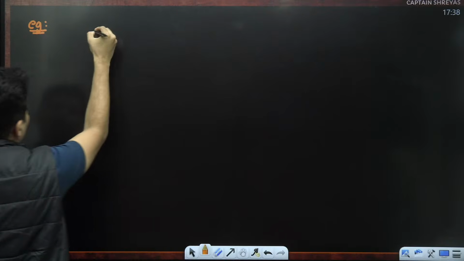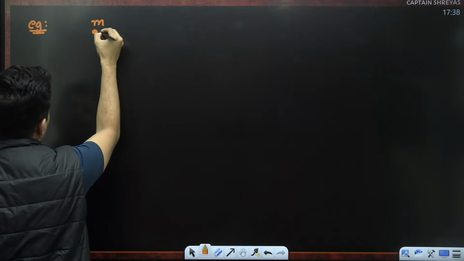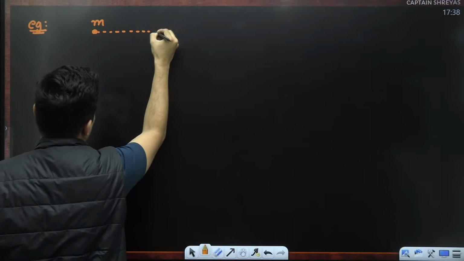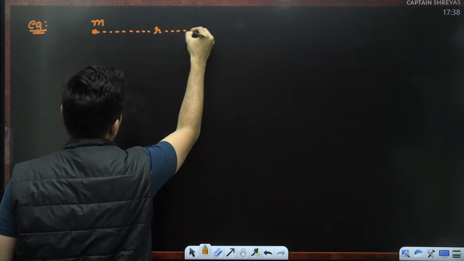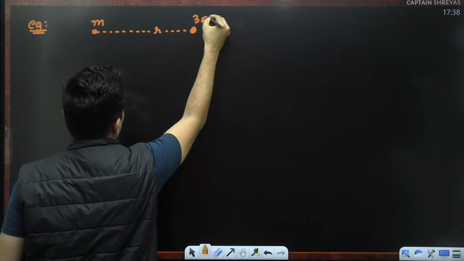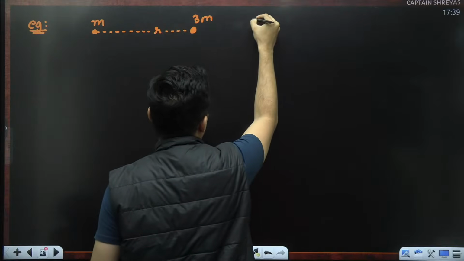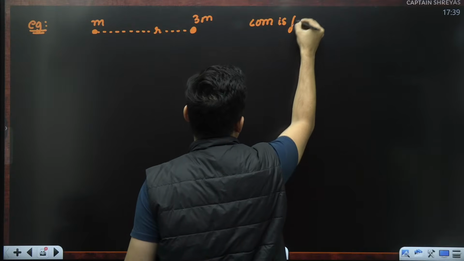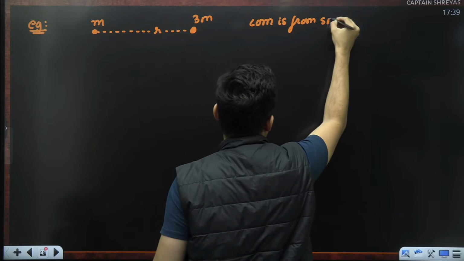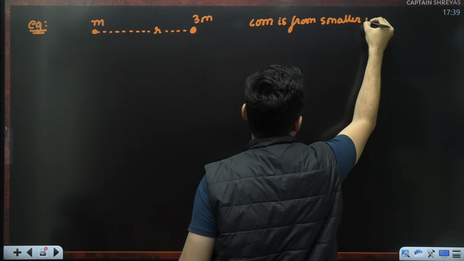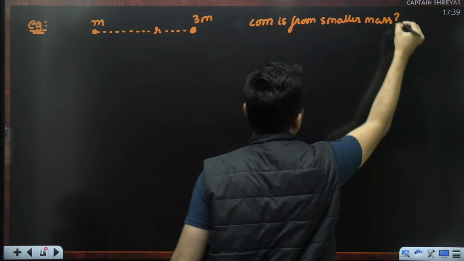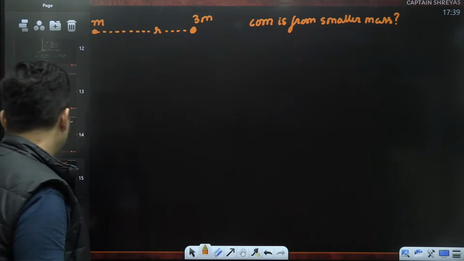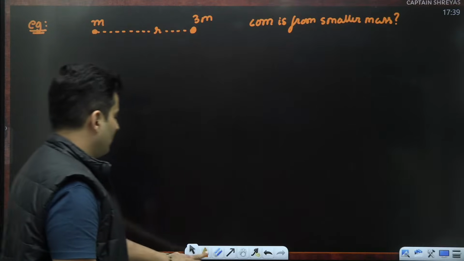Imagine I tell you, listen, there is a mass m and it is separated from another mass 3m like this. Can you find where the center of mass is from the smaller mass? From the smaller mass, how far is it? That is the question. All right.